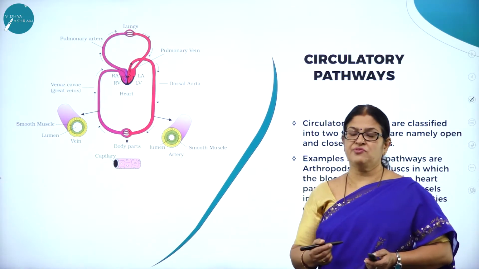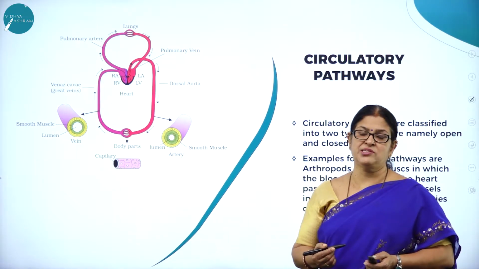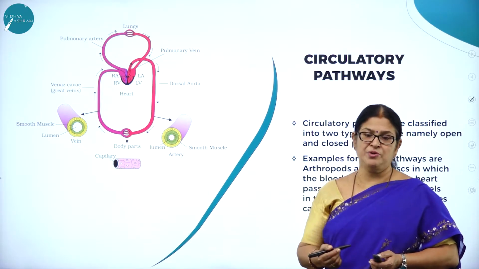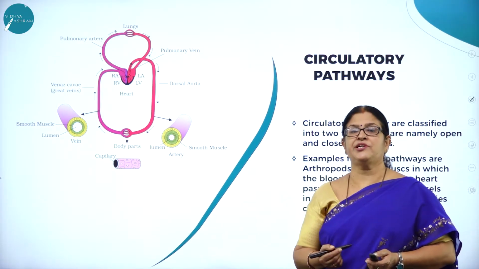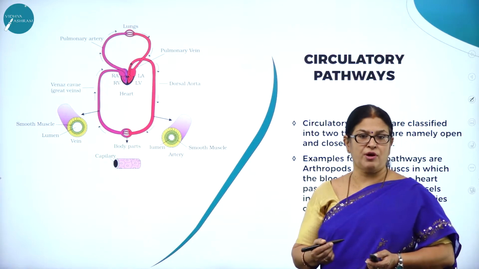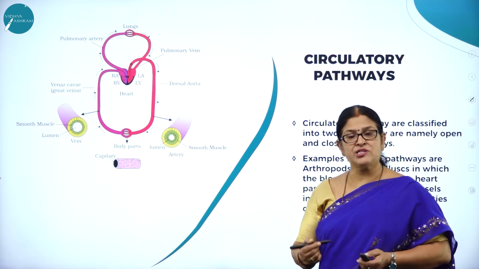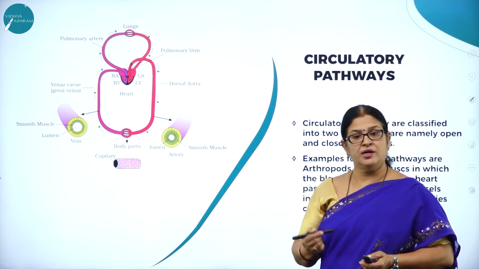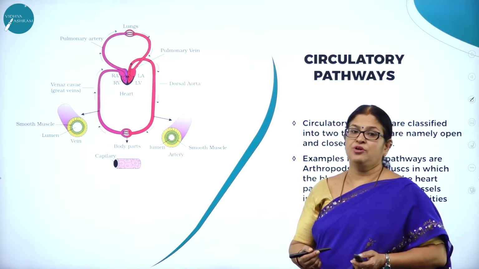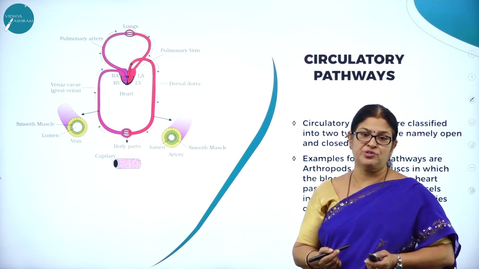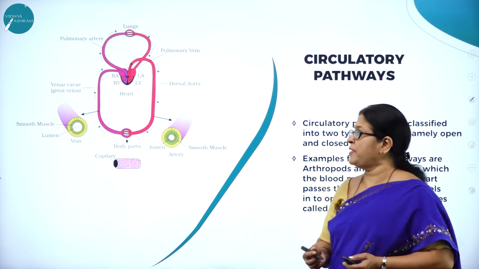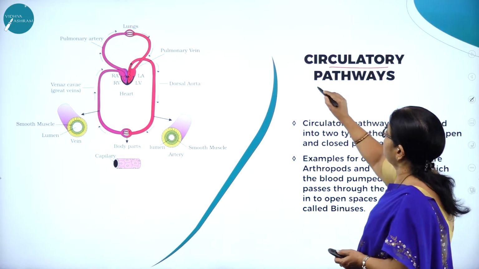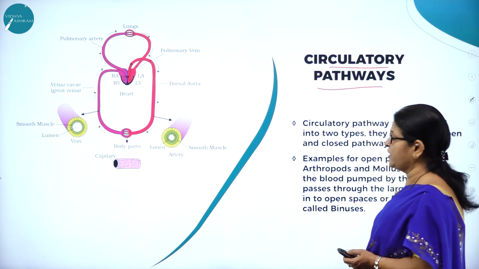In the last session we studied about the formed elements, namely RBC, WBC, blood platelets, and also the mechanism of clotting. Moving on to the next very interesting and very important concepts of this chapter, in this particular session we are going to study about the circulatory pathways. So the very important concept is called circulatory pathways.